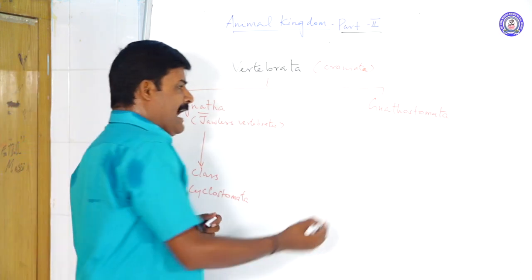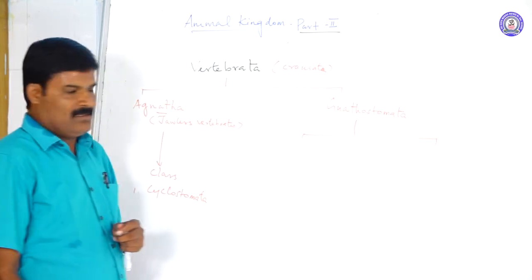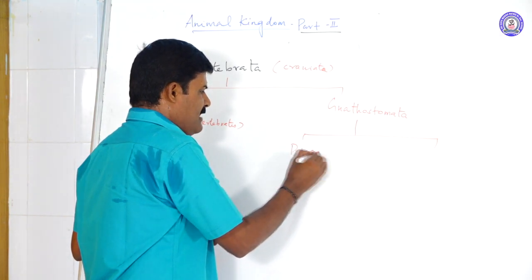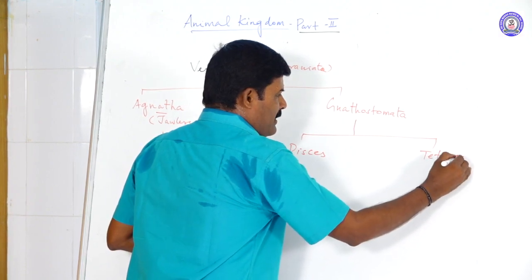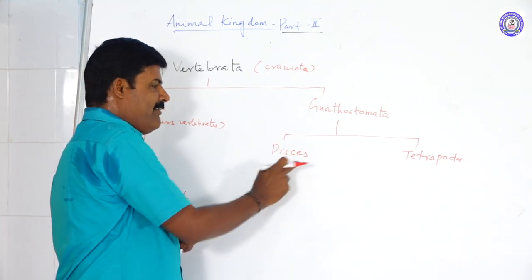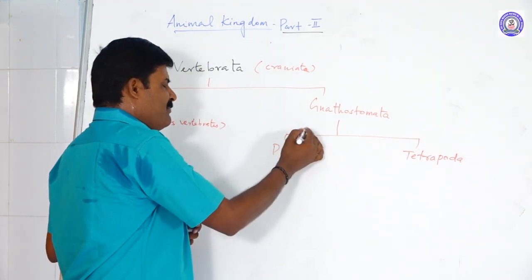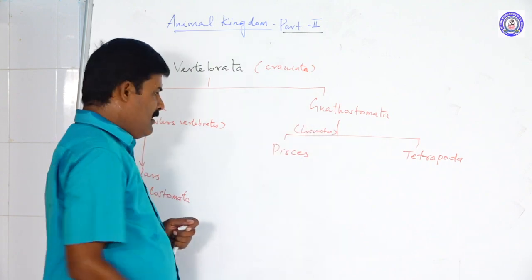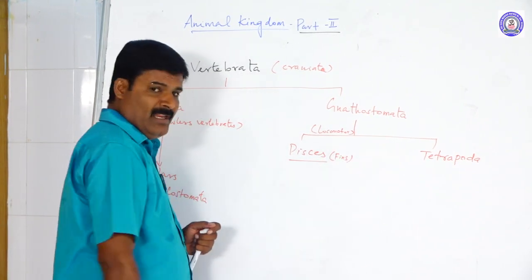Now the Gnathostomata again divides into two superclasses. The first is Pisces. Another one is Tetrapoda. These are the superclasses, because this is the division Gnathostomata, again divided into two superclasses. One is Pisces, another one is Tetrapoda. This is based on the presence of locomotor organs. The fishes have locomotor organs that are fins and tails.